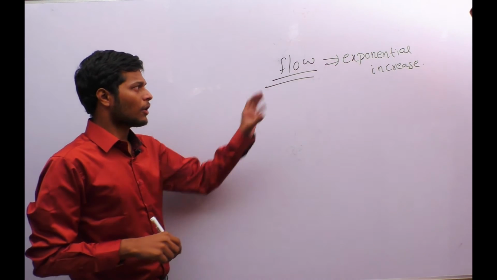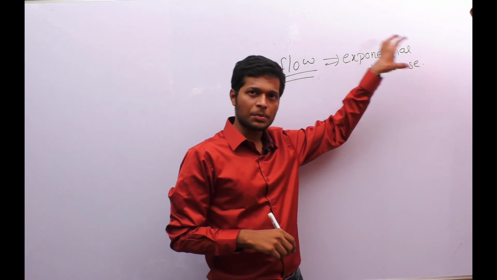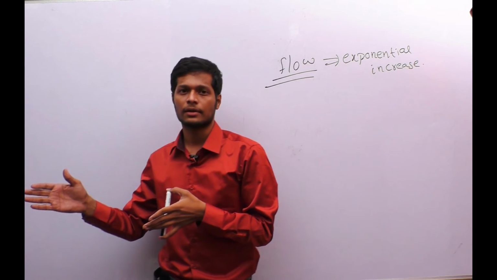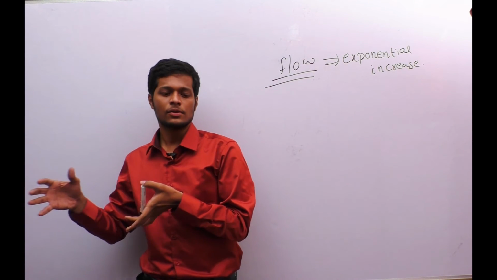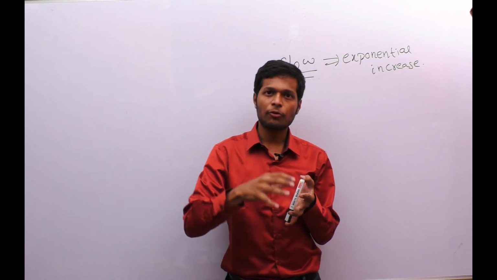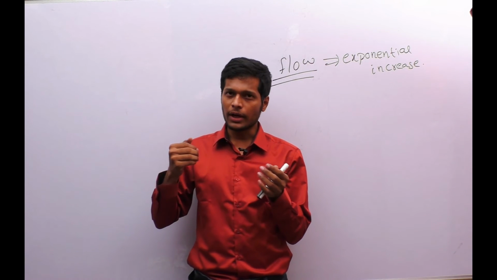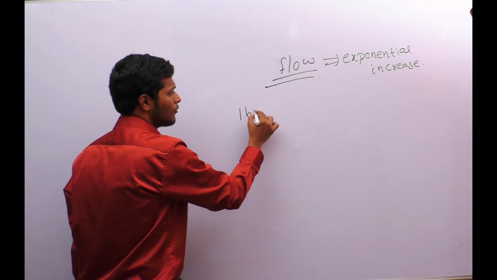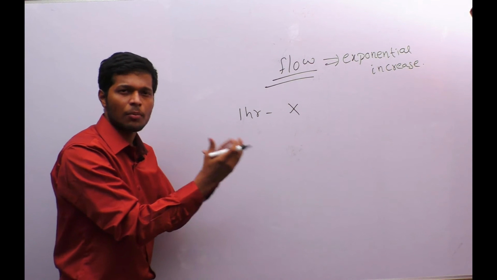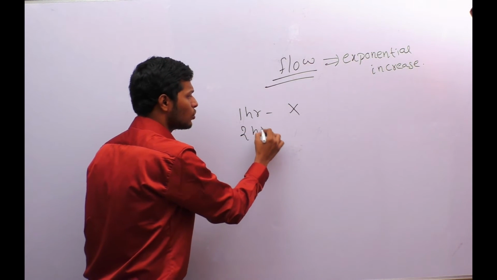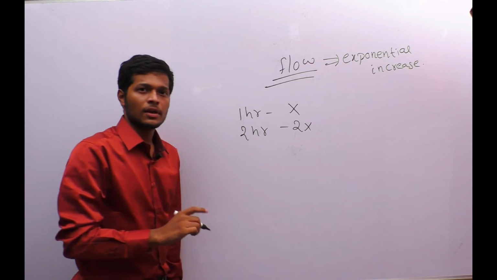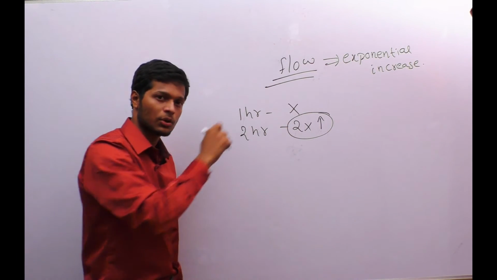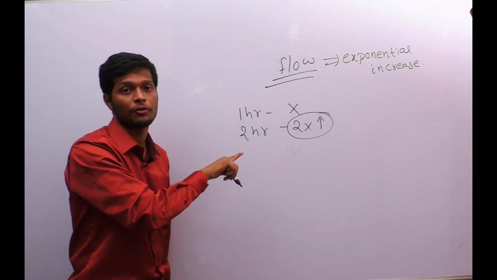How is this flow represented in terms of exponential increase? Suppose we are reading any topic that has a flow in it. What does this flow mean? It is continuous. If there is a flow in the subject or in a story which you are reading, and you read continuously, then suppose in 1 hour you read x amount of concept. That doesn't mean that in 2 hours you will learn 2x. If there is a flow in the topic, then your value will be much greater than 2x by spending 2 hours, because of the flow.